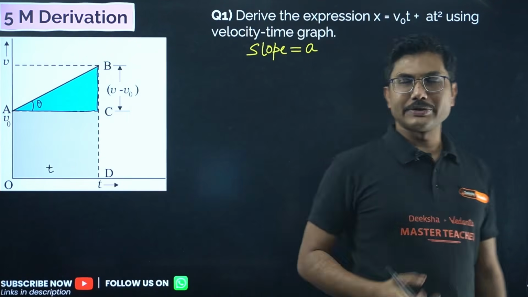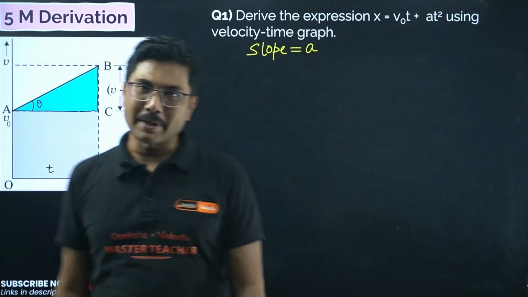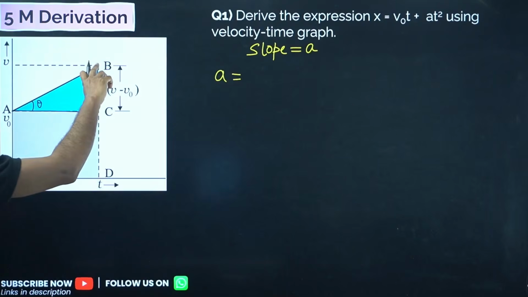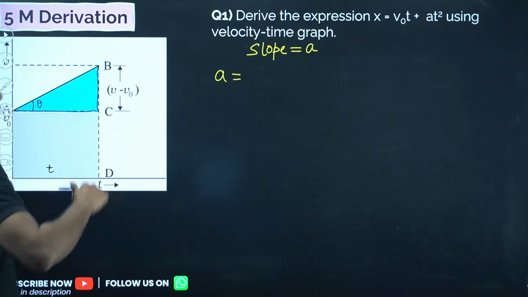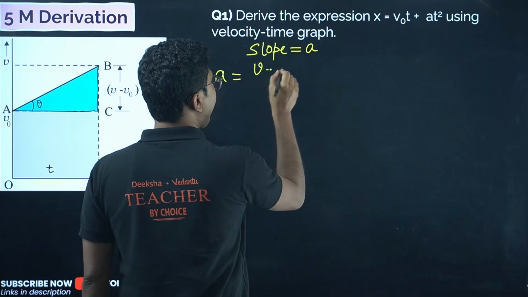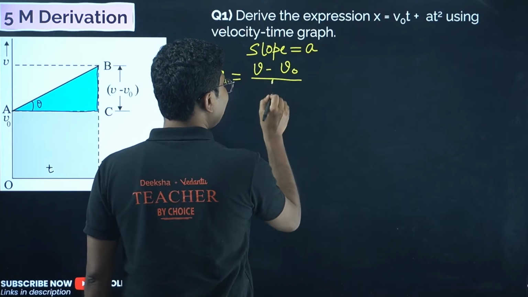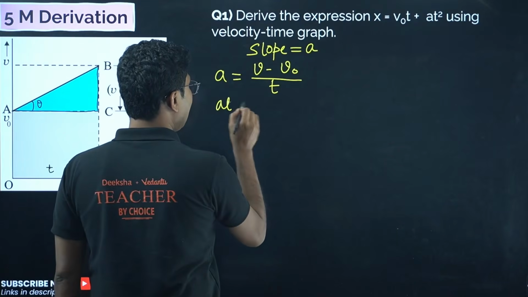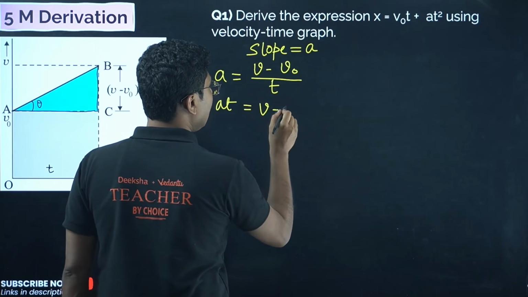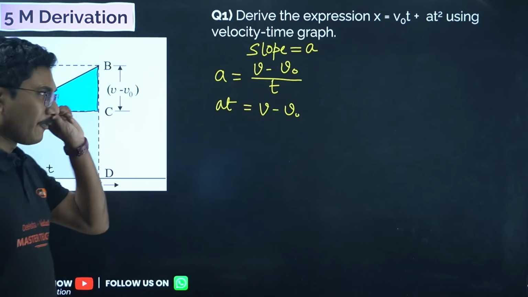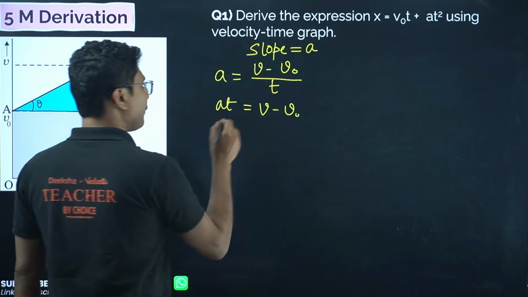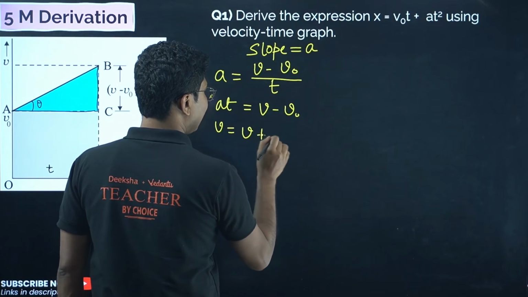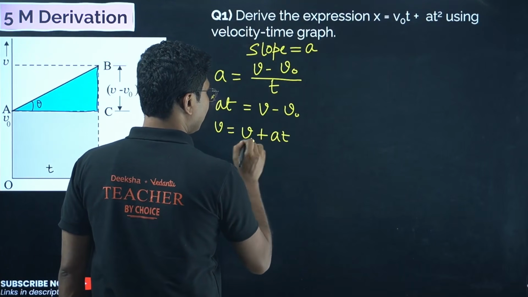So once you know that in a velocity time graph acceleration is given by the slope, you can write a equals to, what is the slope? This divided by this. So this is v minus v0 divided by time t. So from here you can calculate at. Now based on question to question, we will simplify using different values. This is our starting point. So from here we say that velocity v equals v0 plus at.